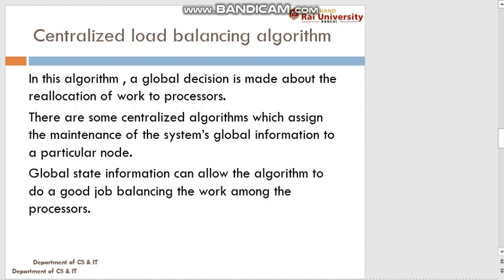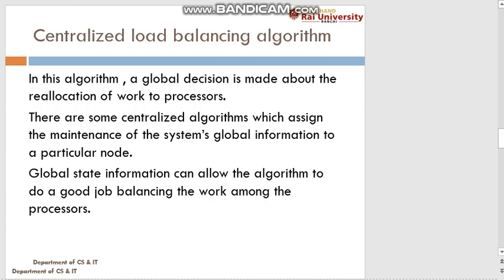Here each processor is considered a node. So one particular node is selected, and on that node the global information is stored and a global decision is made about the reallocation of work to processors.